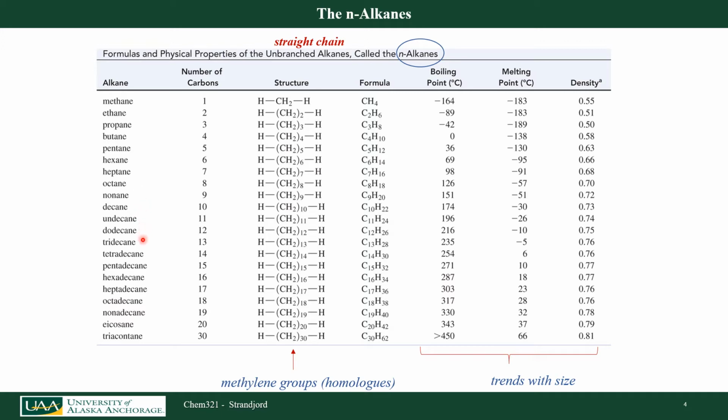Undecane, dodecane, tridecane, tetradecane, pentadecane, hexadecane, heptadecane, octadecane, nonadecane. And then when I get to 20, it's icosane. And then when I get to 30, it's triacontane.